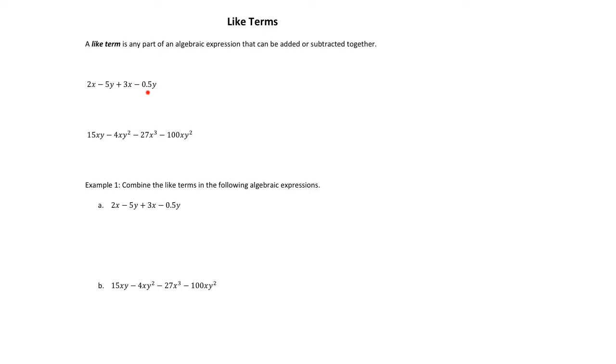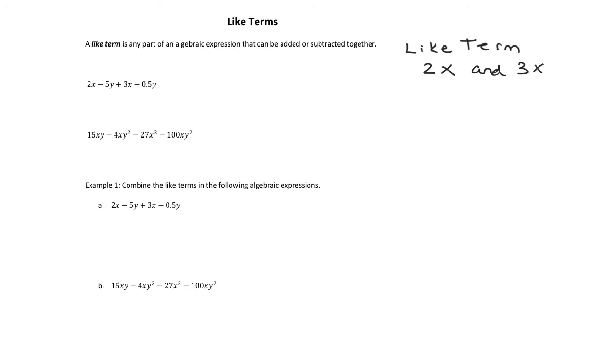But when we talk about like terms, we're talking about the terms whose variables are exactly the same. So off to the side here, I'll write like terms. If we examine, starting with 2x, I'll look across the entire expression and see if there's another term that also has an x in it. And this one does. We have a 2x, and we have a 3x. The 2 and the 3 are different, but we'd say that 2x and 3x are like terms. They can be combined together.